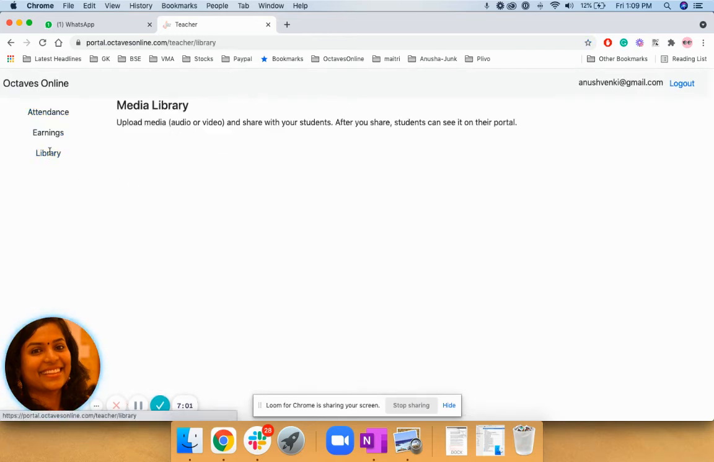Then comes the next section, the library section. We request you to start using the library section. Why? Because the library section is very important for us to assist you as a teacher and take you to the next step. Octaves Online is not just about one-on-one classes with the teacher. We also do other things like video marketing. We are also going to tie up with certain universities, and we are planning to provide